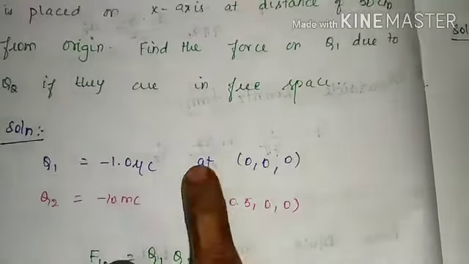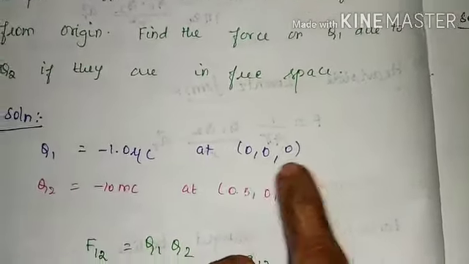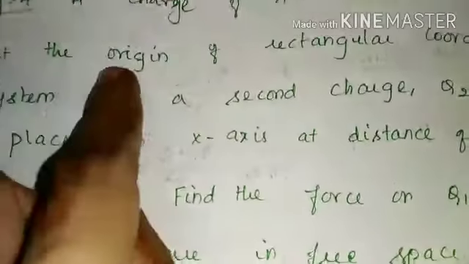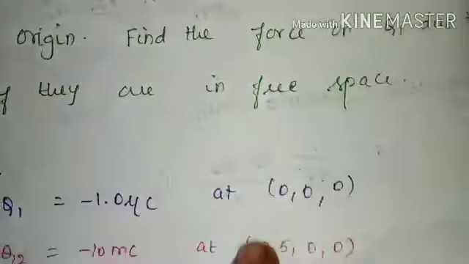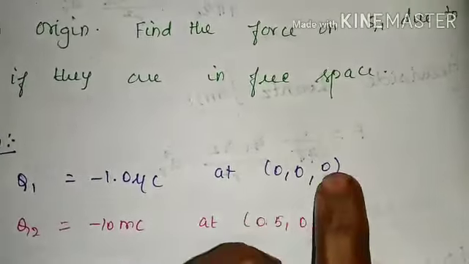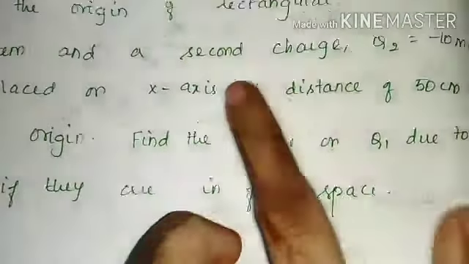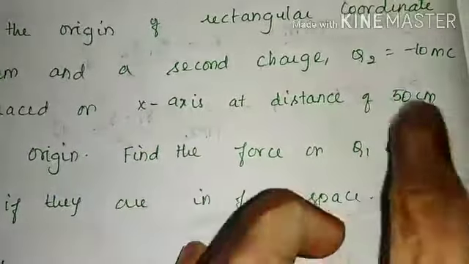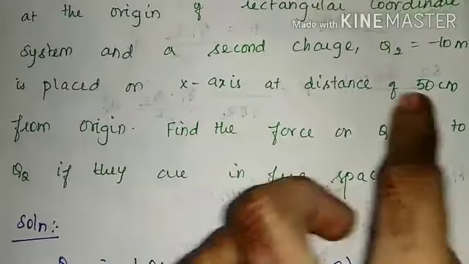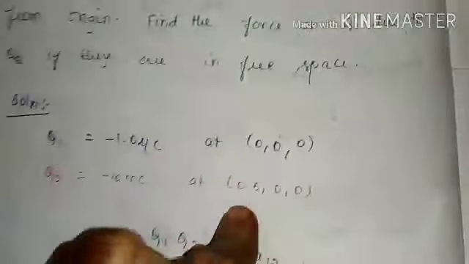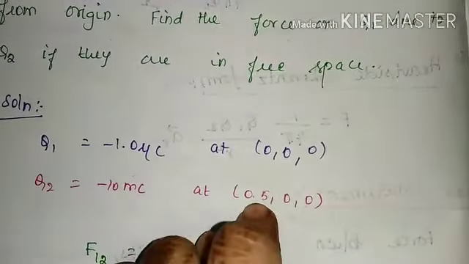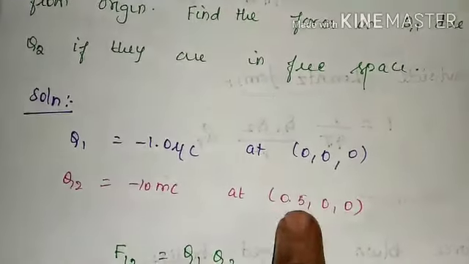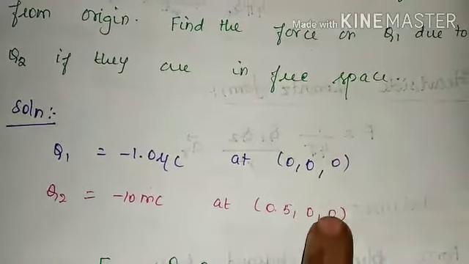And they have given two points. The first point is 0, 0, 0, because here they have mentioned it as the origin. And the second charge is located on the x-axis at a distance of 50 centimeter from the origin, right? 50 centimeter is 0.5 meter, so I am writing it as 0.5, 0, 0.